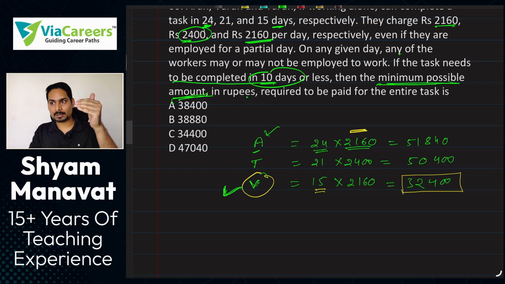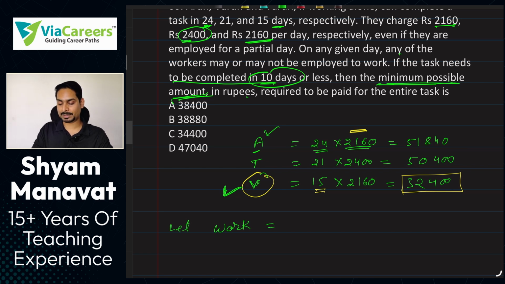Let's not focus on completing the work in less than 10 days. Let's focus on paying as little as possible. तो वरुण को अगर हम लोग पूरा काम देते हैं, so वरुण in 10 days. Before that, we have always learned in work and time that we need to assume work. Before we start, we need to assume work.